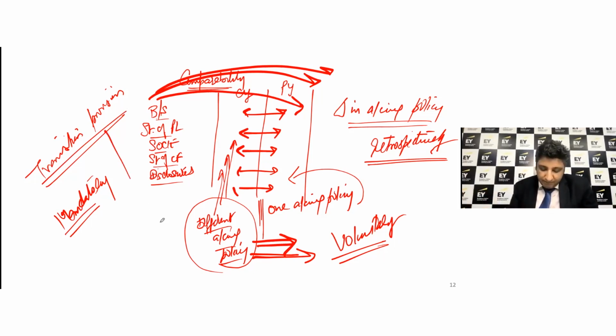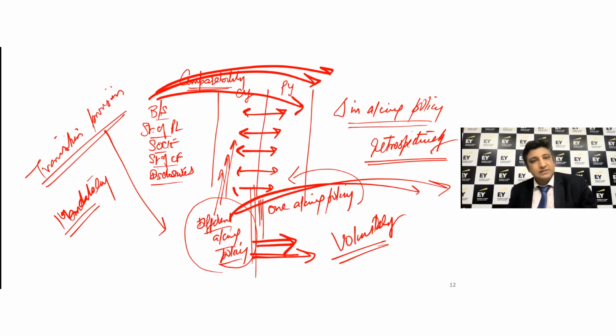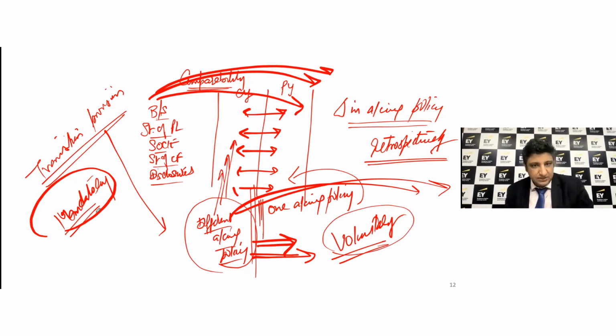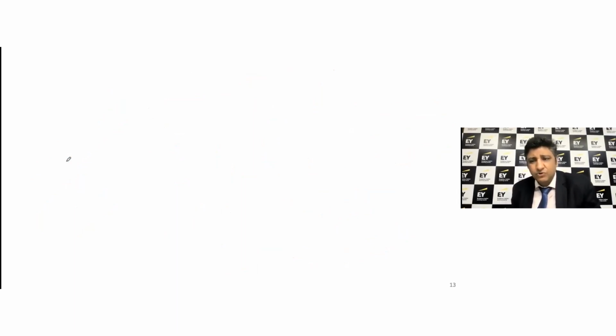The transition provision might say you don't have to go to the previous year, right? Or transition provision may say you have to go at the earliest period, could be 5 years ago, could be 10 years ago, right? So you need to be careful about it, whether the change made in the accounting policy is a voluntary change or is it a mandatory change. A voluntary change necessarily requires you to go retrospective, but a mandatory change would be routed through the transition provision.